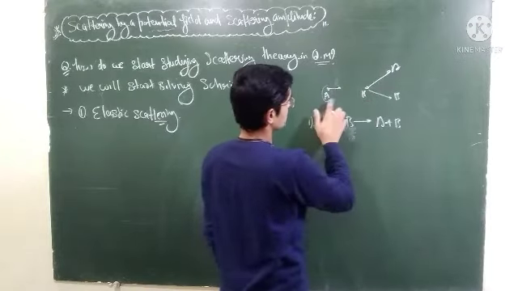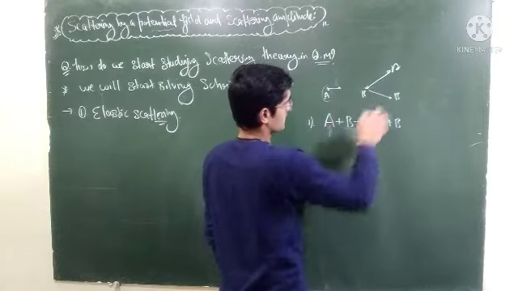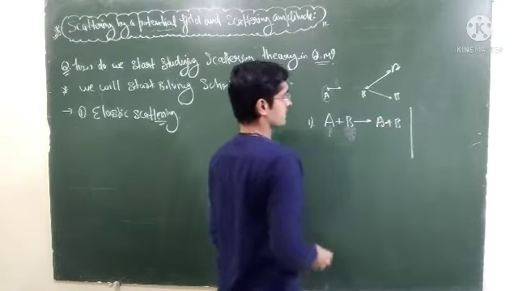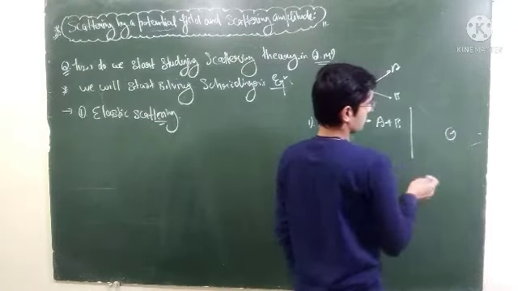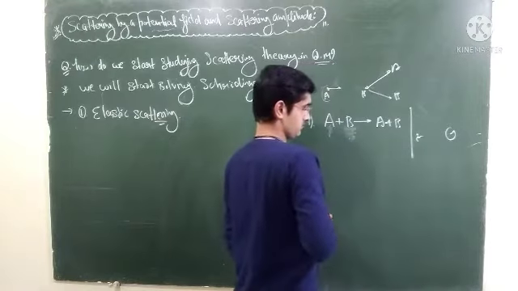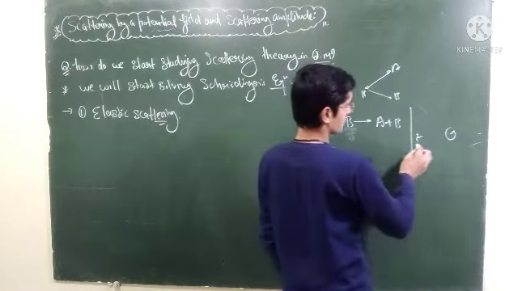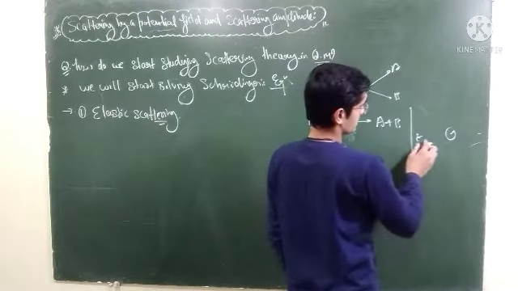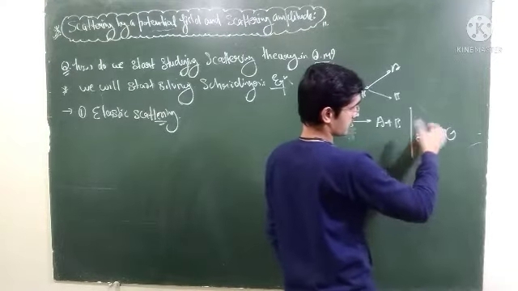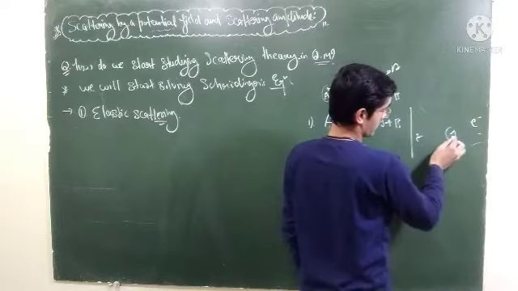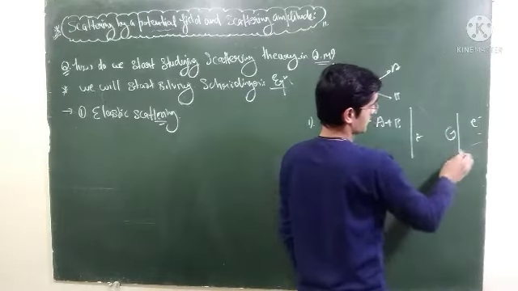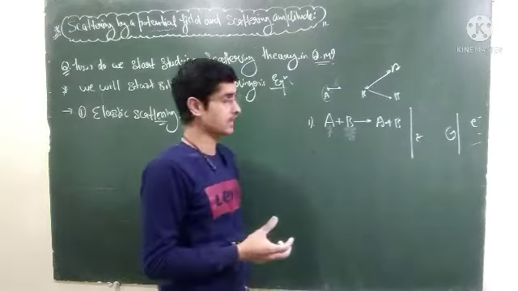Not only that, the internal state of these particles must also be same. Or internal state से क्या मतलब है कि let us suppose there is this atom, for example the hydrogen atom, and you are striking some electrons to that hydrogen atom. So the collision process will be elastic when the internal state of electron, which is just the electron itself, and the internal state of hydrogen is same in the final result of the scattering.